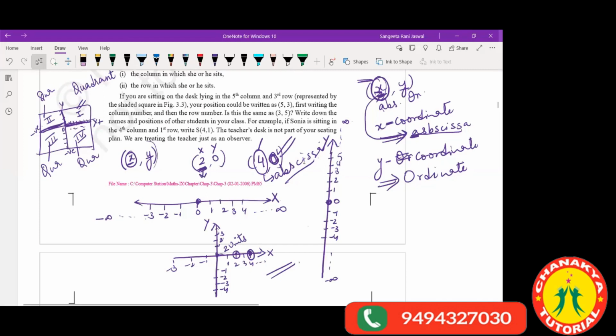Yes, children. Yes, ma'am. I'm only giving you the introduction of the chapter today. Don't worry. If you have not understood anything, tomorrow again we will be discussing all this when we start the chapter. I'm just giving you the introduction of the chapter, that how do we make the coordinate axis.